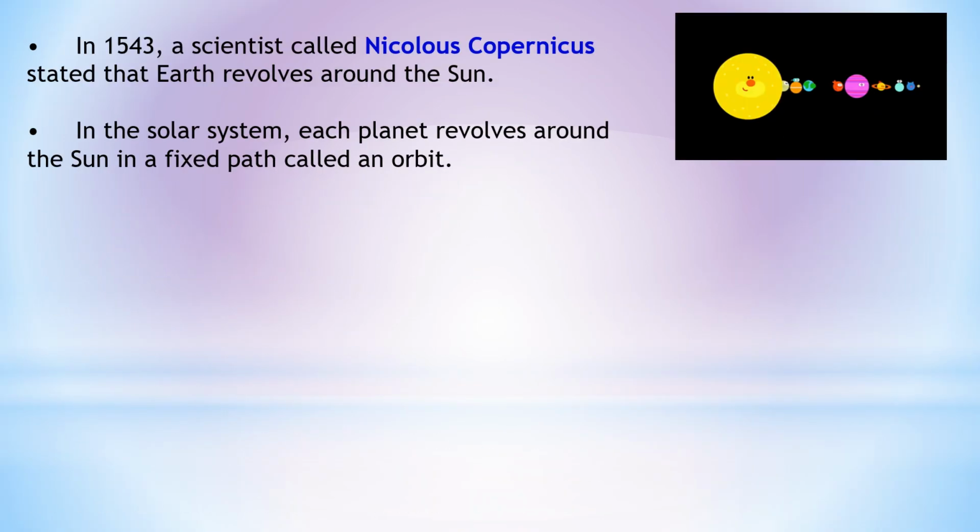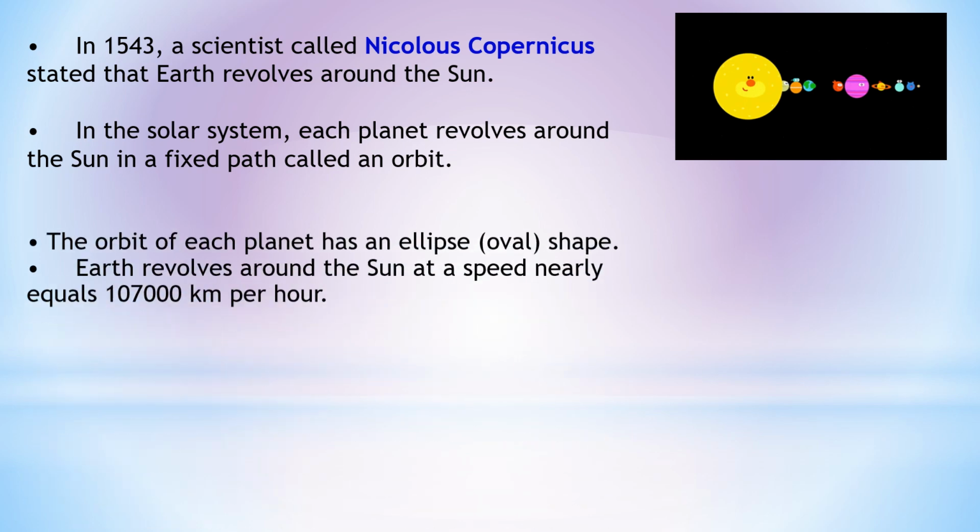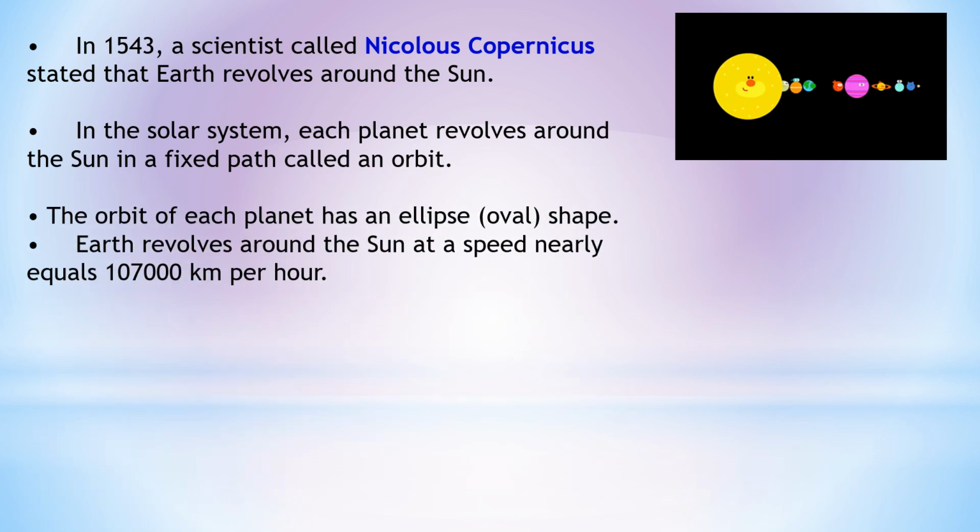In 1543, a scientist called Nicolaus Copernicus stated that Earth revolves around the Sun. In the solar system, each planet revolves around the Sun in a fixed path called an orbit. The orbit of each planet has an oval shape. Earth revolves around the Sun at a speed of nearly 107,000 km per hour.